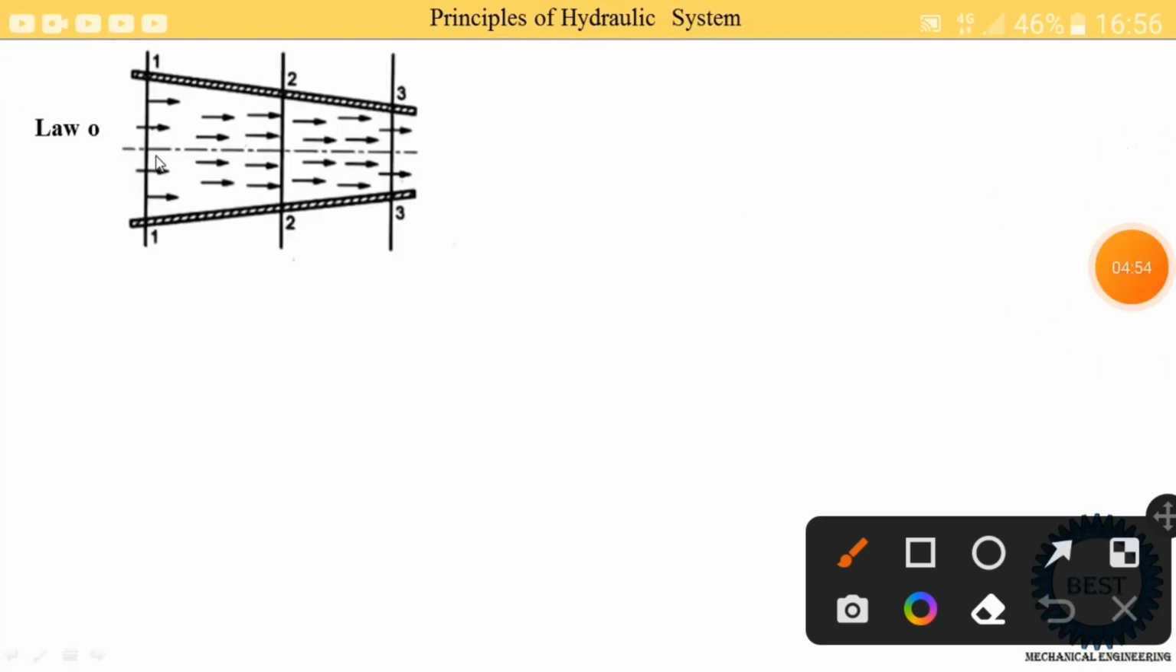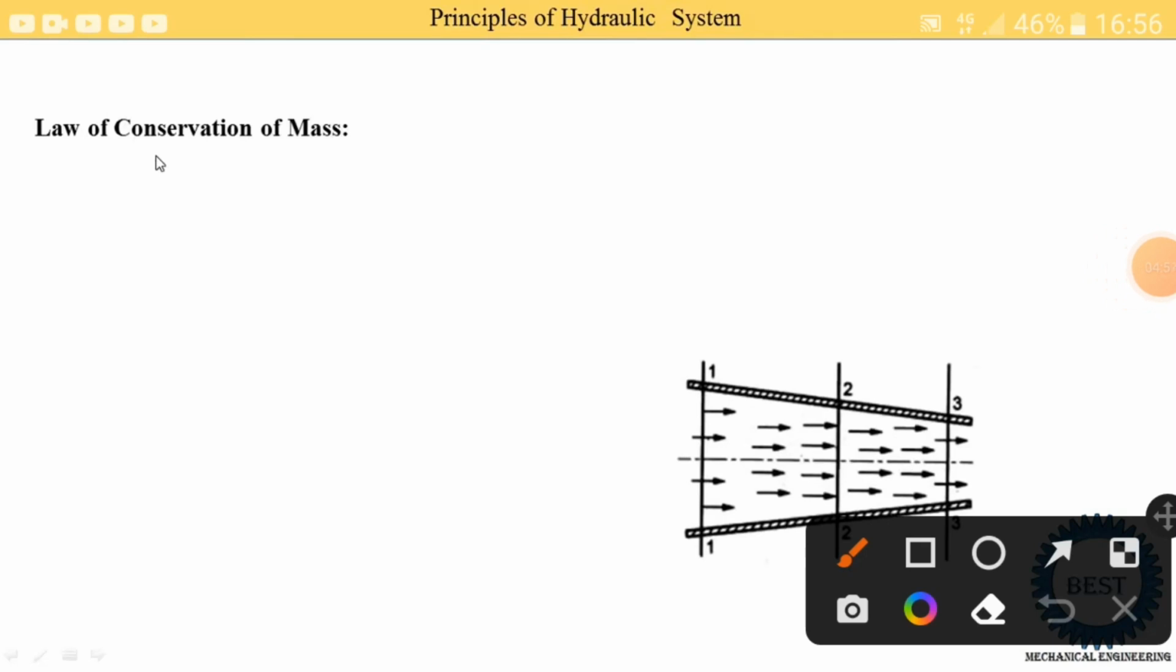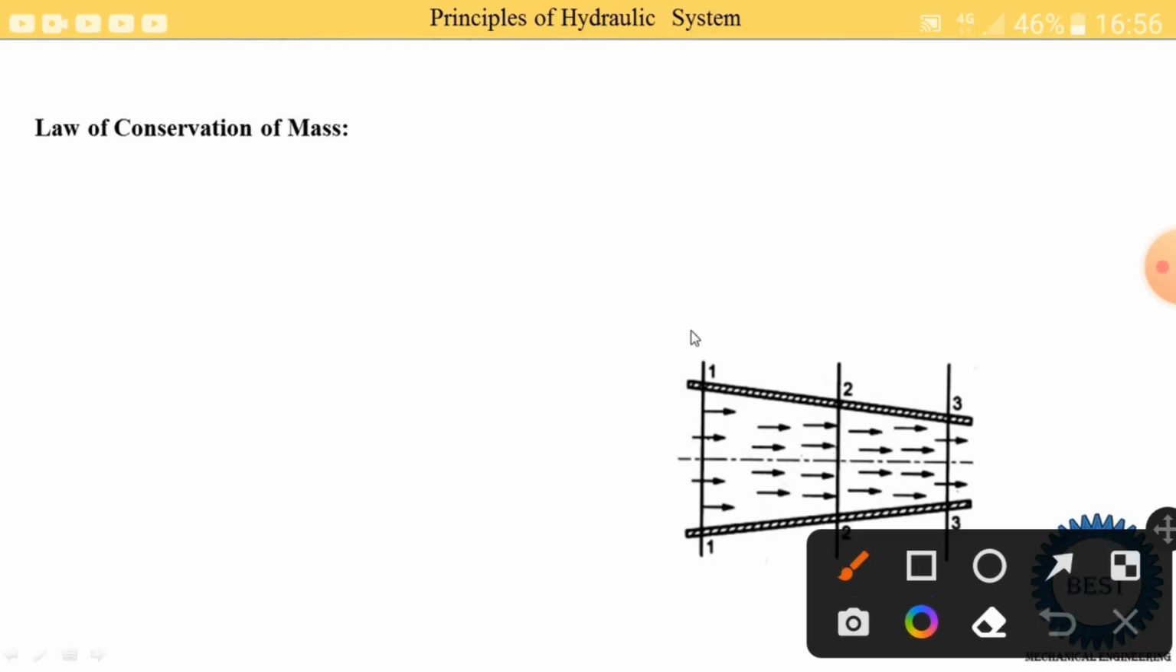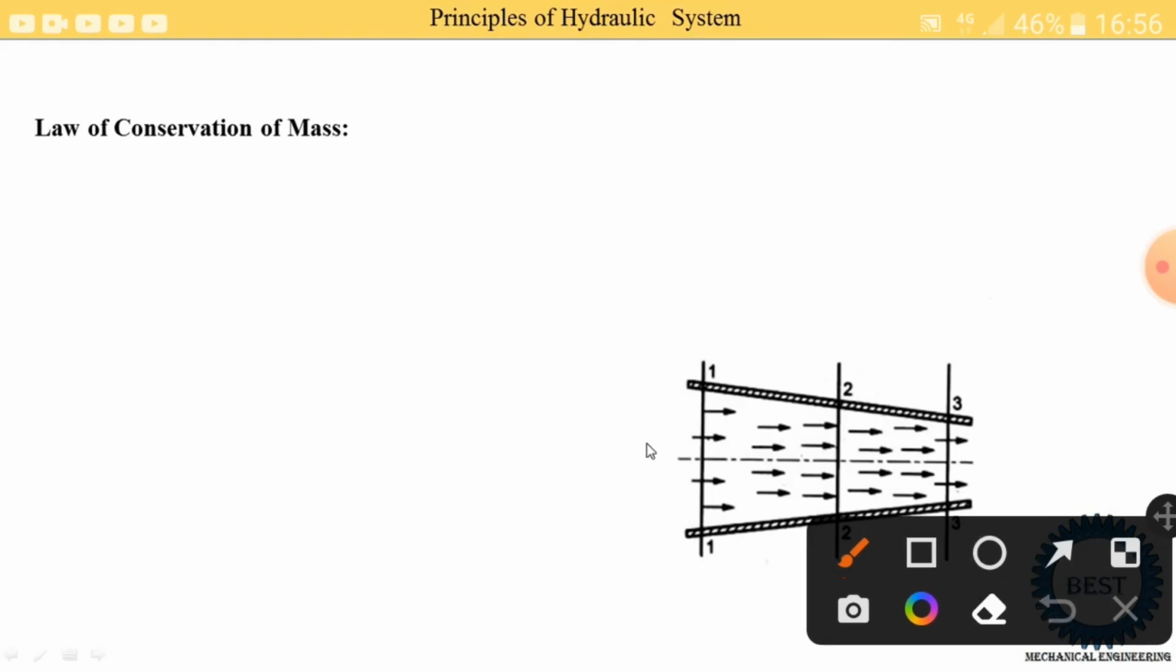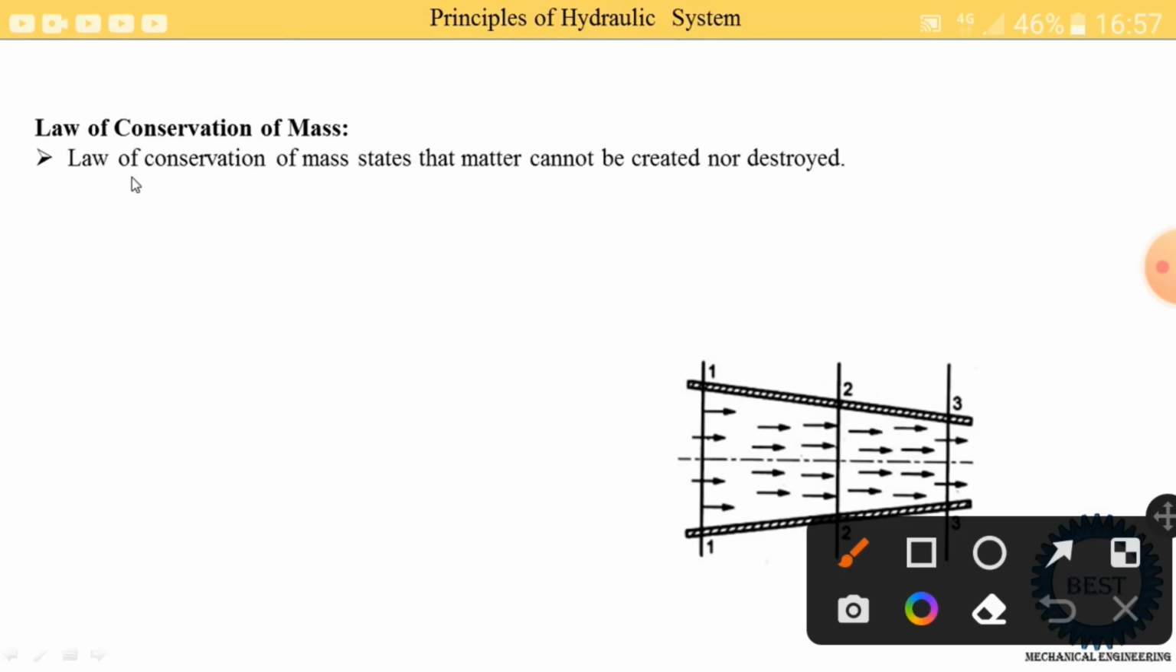Now before moving on to the second law, the law of conservation of mass, for that we are considering a nozzle. Inside this nozzle the liquid is flowing in this direction, so an arrow is indicated, and this nozzle is divided into three sections. This is section 1, this is section 2, and this is section 3. From this name you at least understand they are talking about the mass or flow rate